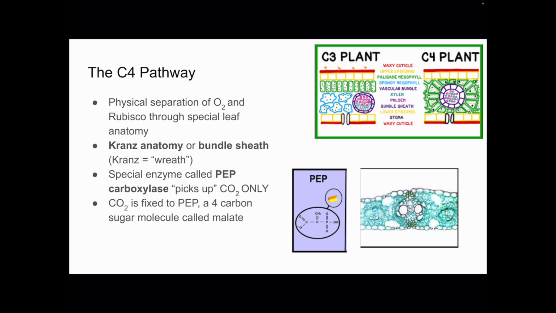And then that malate is transferred into the bundle sheath cells, where malate is broken back down into carbon dioxide and PEP. And oxygen's not allowed to be present, right? So in these bundle sheath cells, once that malate is broken back down into PEP and carbon dioxide, then the Calvin cycle can pick up that carbon dioxide and go through the process as usual.